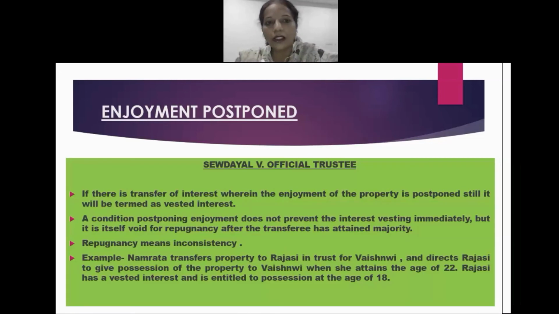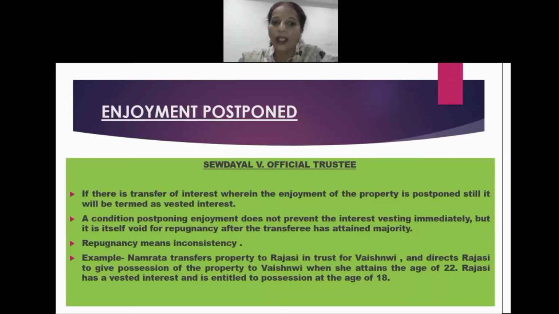Next, let us see what we mean by the term enjoyment is postponed. Now, Sevadayal versus Official Trustee. In this case, it was held by the court that if there is a transfer of interest wherein the enjoyment of the property is postponed, still it would be termed a vested interest. Next, a condition postponing the enjoyment does not prevent the interest vesting immediately, but it is itself void for repugnancy after the transferee has attained majority.